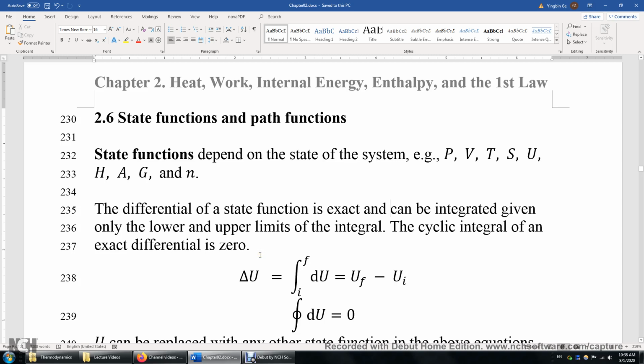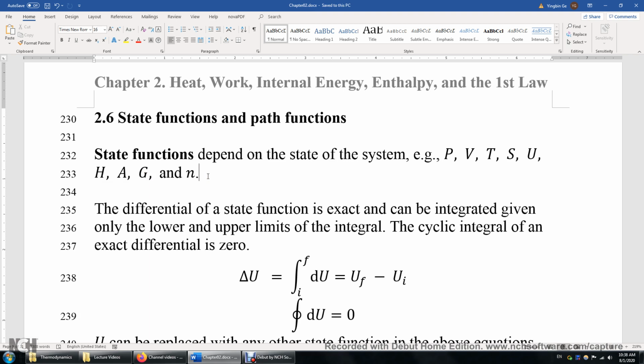Section 2.6, State Functions and Path Functions. State functions depend on the state of the system. It does not depend on how the system reaches the current state. For example, the pressure, volume, temperature, entropy, internal energy, enthalpy, Helmholtz free energy, Gibbs free energy, and the number of moles are all state functions. They do not depend on how the system reaches the current state. They just depend on the current state.